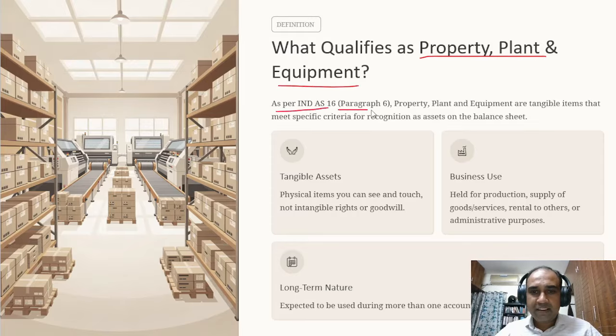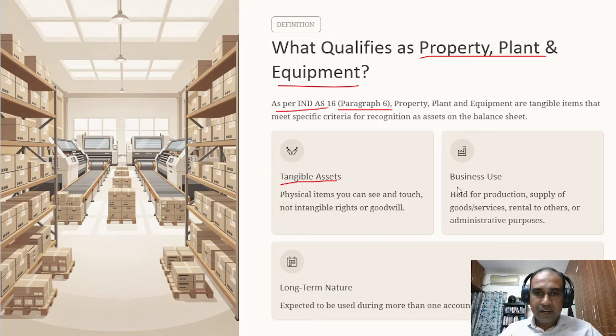As per IND AS 16 in para number 6, they have defined property, plant, and equipment as a tangible asset. So what do you mean by tangible? Anything which has a physical presence or physical substance is called a tangible asset, something which we can touch. Like the laptop on which I am recording this video is a tangible asset. The chair that you are sitting on is a tangible asset. The building in which you are residing is a tangible asset. So something which has a physical substance is called a tangible asset.